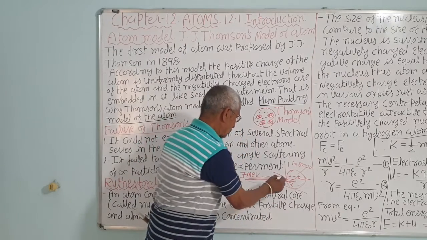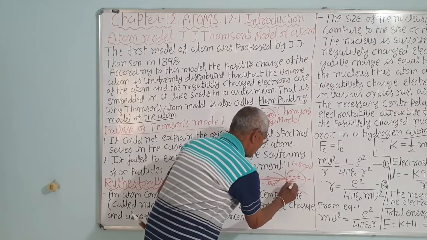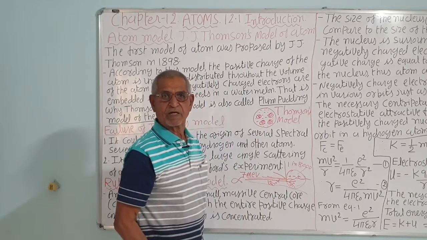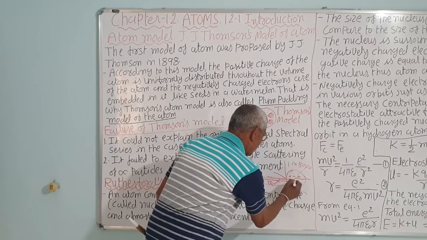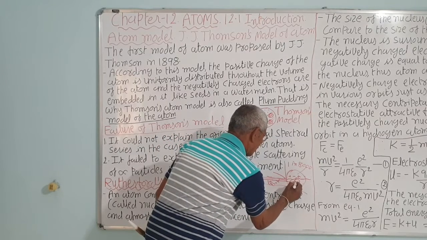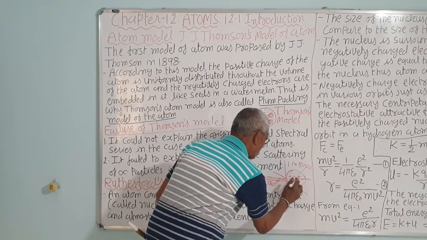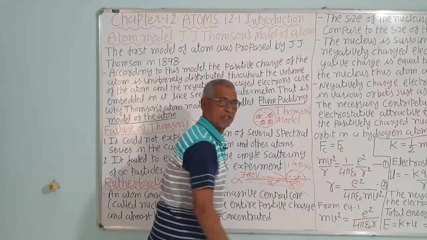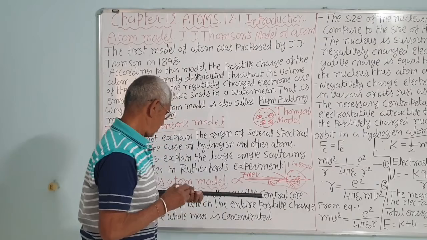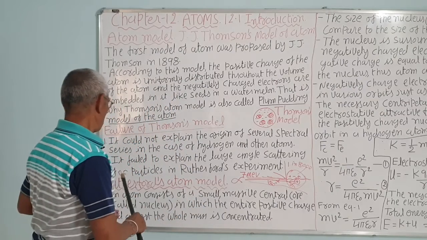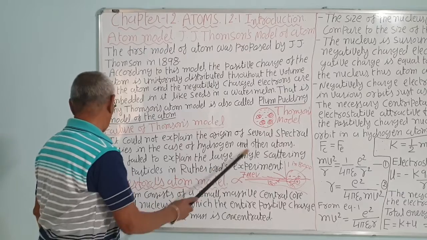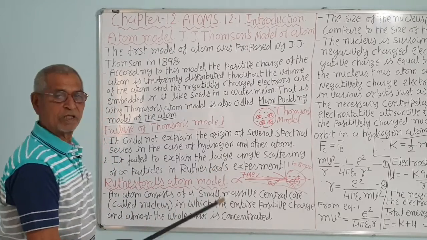So, this could not be explained, because the alpha particle is positively charged and it will repel due to the positive charge only. So, Rutherford thought that there should be a positive charge in the center, and he was correct. So, the Thomson model failed to explain the large angle scattering of alpha particles in Rutherford's experiment.